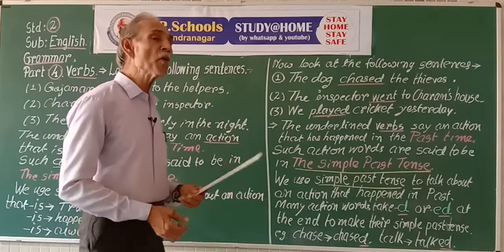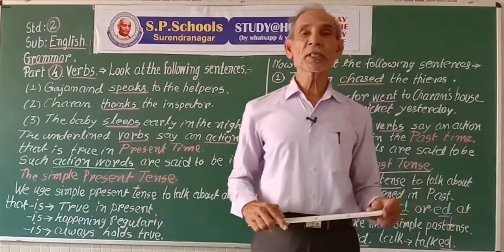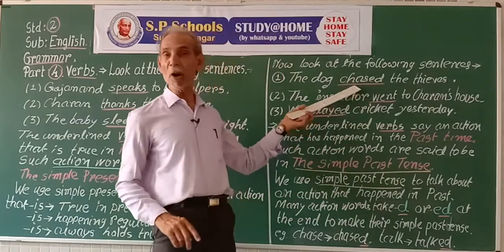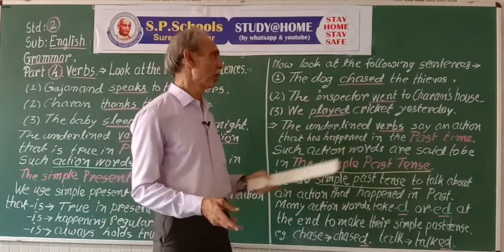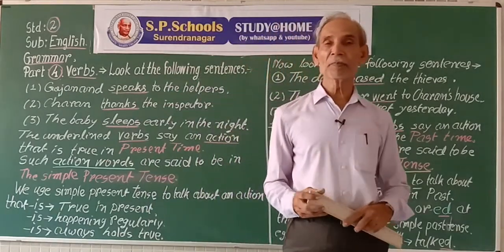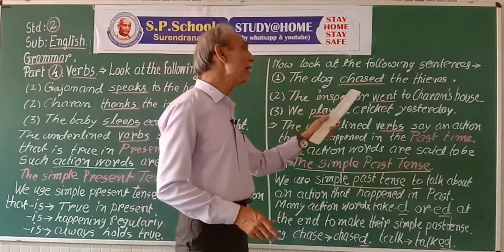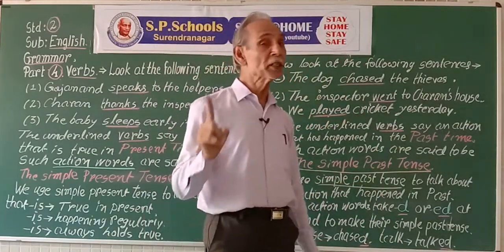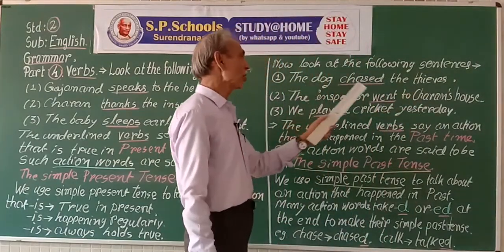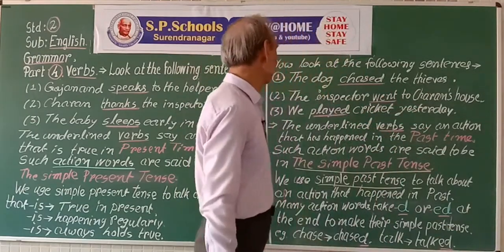Now, how do we form simple past tense? To form simple past tense, we should use the past form of the verb. To chase is the root form of the verb. The dog chases the thieves is the simple present tense form of the verb. The dog chased is the past tense. The dog chased the thieves.